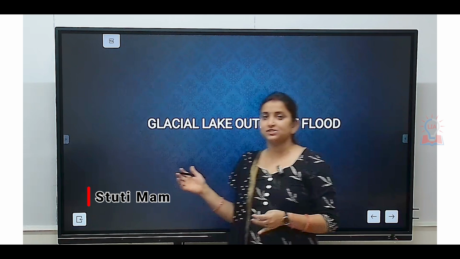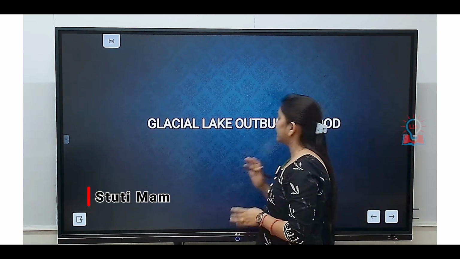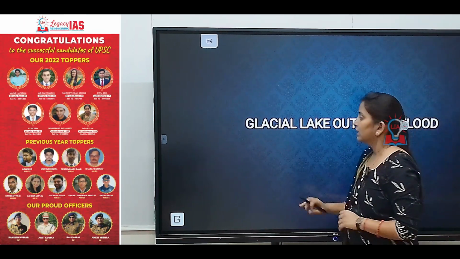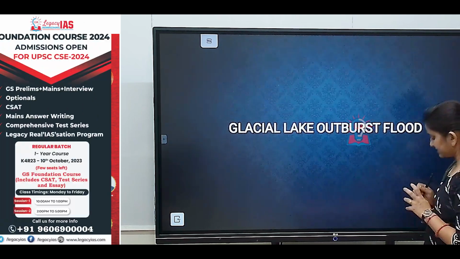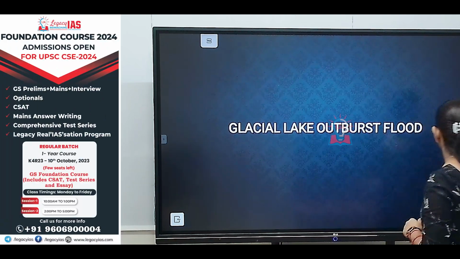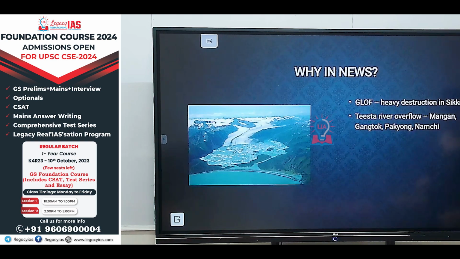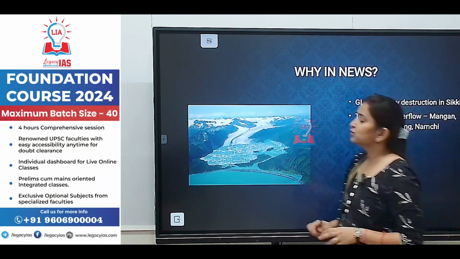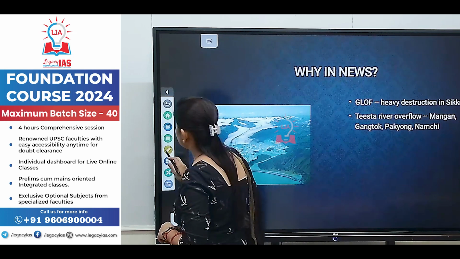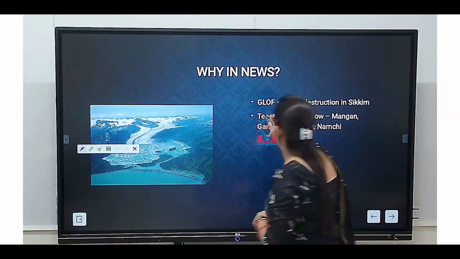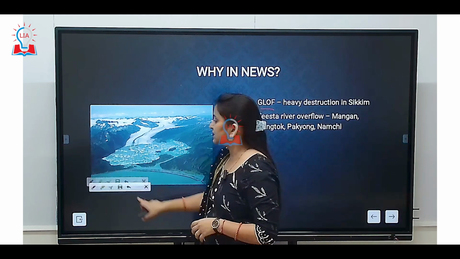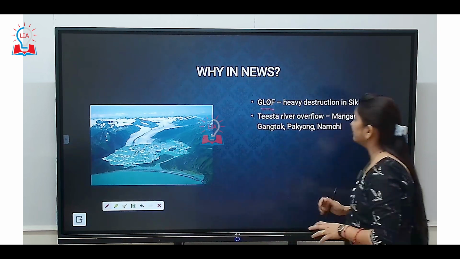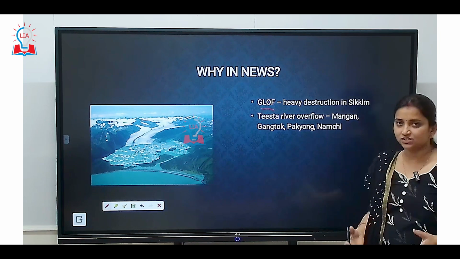Our topic of discussion today is Glacial Lake Outburst Flood. Okay. So why are we reading about Glacial Lake Outburst Flood? What is the news about it? It is running in the news because Sikkim has recently faced GLOF. This is Glacial Lake Outburst Flood. Sikkim has recently faced GLOF, which has caused heavy destruction.